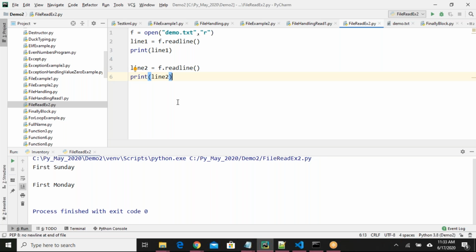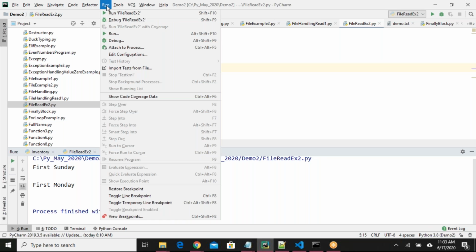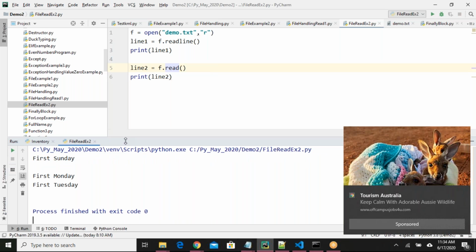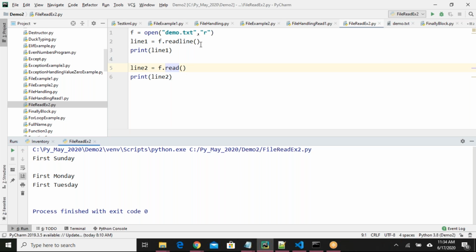Or if you say read, for example, I'll say read here. I have already used readline for reading the first line. See here what I'm getting. When the readline is executed, first Sunday is extracted. It retrieved the first Sunday. The cursor is waiting in line number 2.